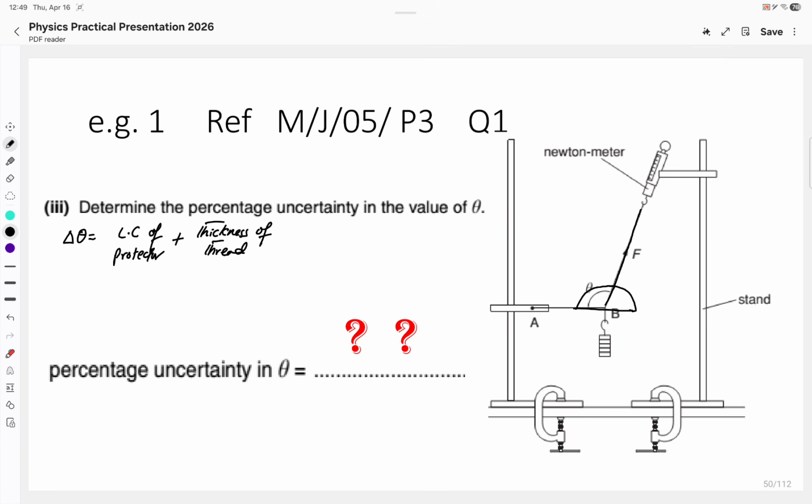thread might hide divisions on the protractor. If the thickness of the thread is such that it covers 2 divisions on the protractor, or 3 divisions, or half of a division, it all depends on what type of thread is given. So the least count of the protractor is 1, thickness perhaps 1, maybe 2, maybe 3. When you sum up, if I sum 1 and 1, I get 2, or I get 3, or I get 4.